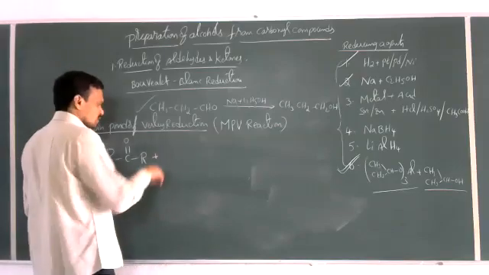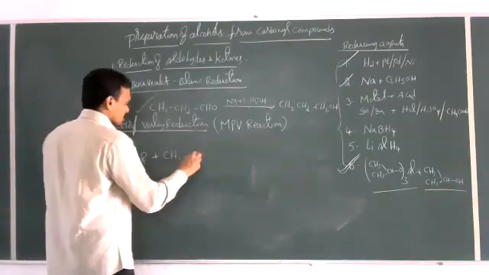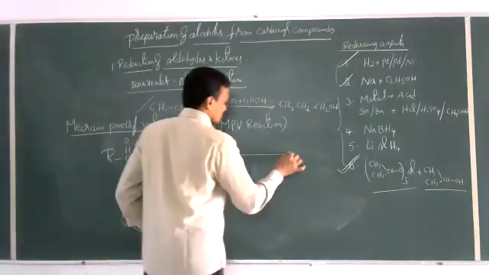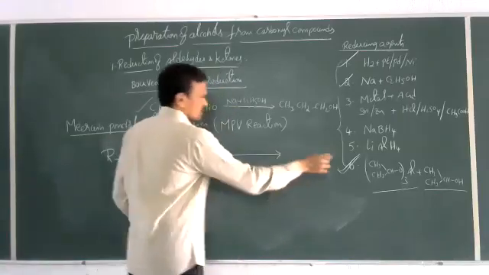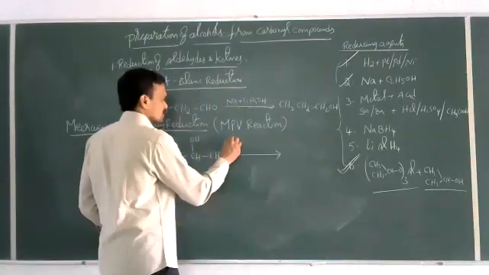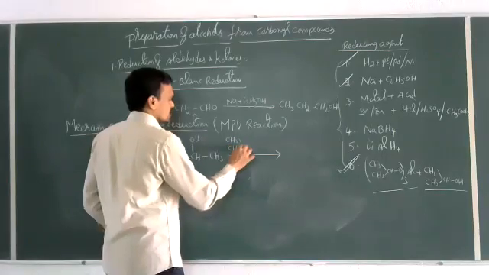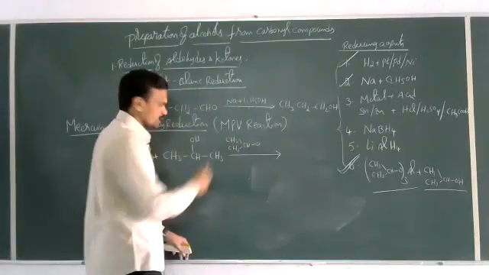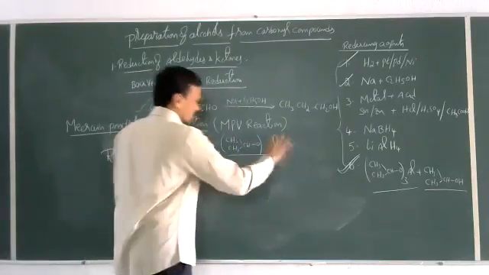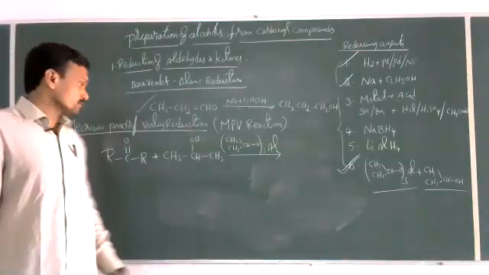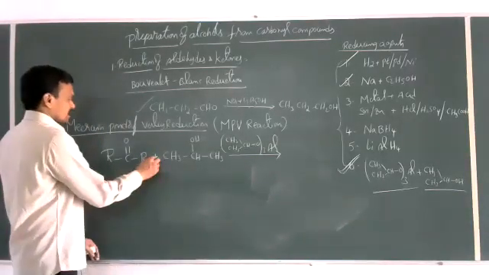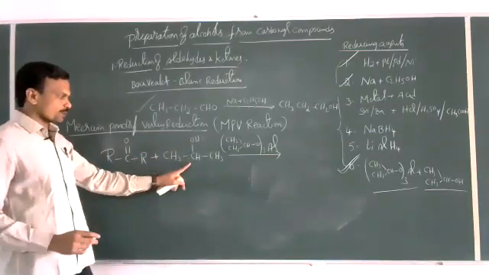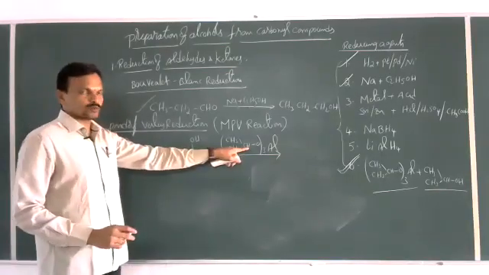So when a ketone is allowed to react with isopropyl alcohol in the presence of the catalyst aluminum isopropoxide, CH3, CH3, CHO, this isopropoxide taken thrice with Al, aluminum isopropoxide.